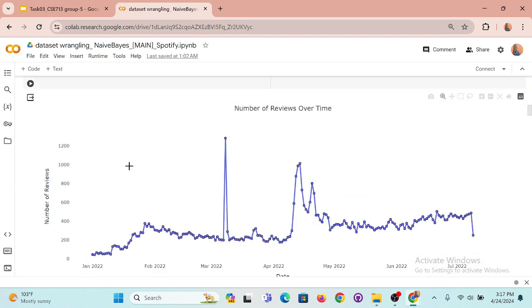Then this is the number of reviews over time. As you can see, there is a top peak on March 8, 2022, that is 1282, and a sharp increase also occurs between 11 April and 23rd April 2022.